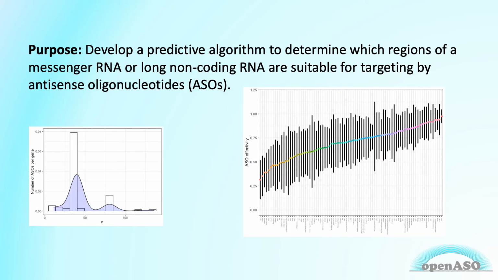If we look at a graph of the effectiveness of the ASOs against each gene they're targeting, we can see that the effectiveness of ASOs varies from around 30% to nearly 100% suppression ability on average between different genes. However, for each gene, there's a spread of effectiveness, indicating that some ASOs are better than others.